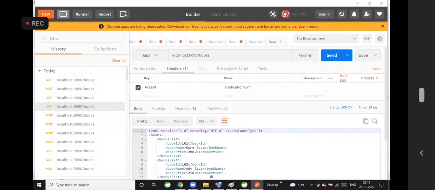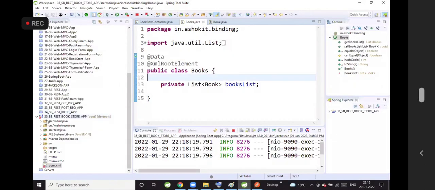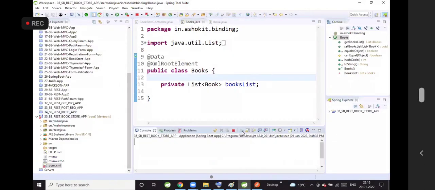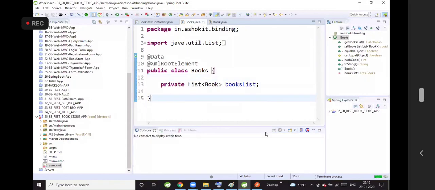Sir, actually, the Swagger application, sir. Day before yesterday, what we have done. See, when I try to access it in Postman, that Swagger JSON data I am getting, sir. But when I try to access that URL in Google Chrome for Swagger, I am not getting anything, sir. I'm getting a Whitelabel error. Sure, we will check this tomorrow in the doubt session, tomorrow 7 o'clock. Yeah, okay, sir. Thank you.